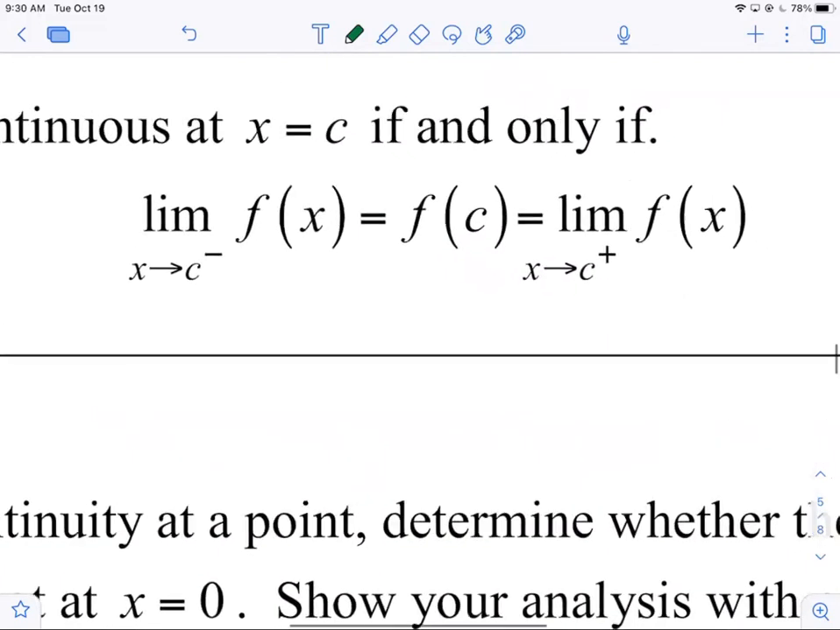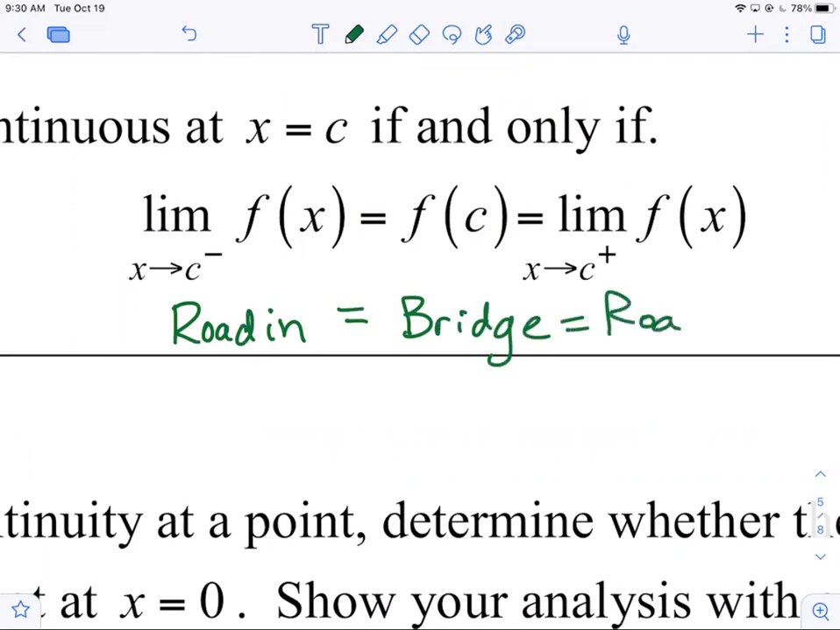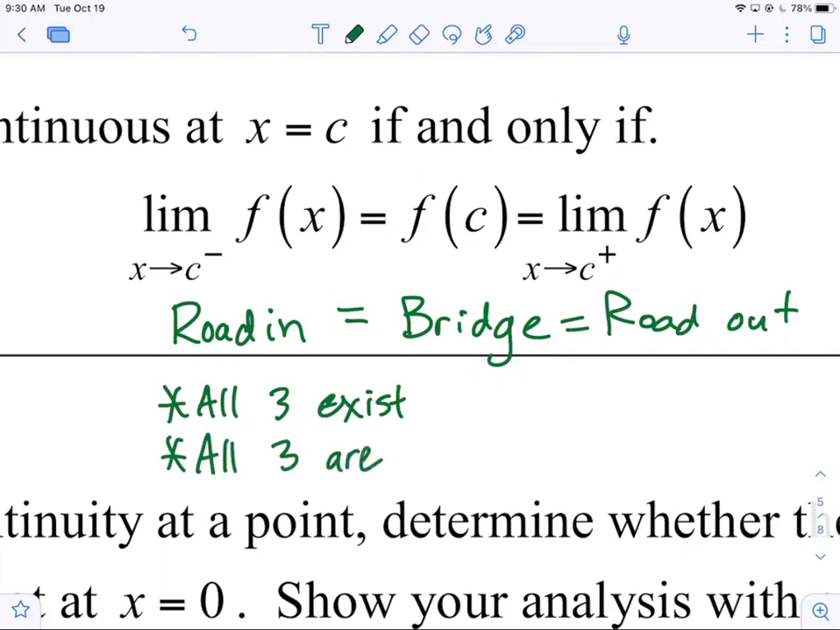So if you want to write underneath, you could say the road in equals the bridge, which equals the road going out. Okay, all 3 exist. Let's keep that number. All 3 exist. And all 3 are the same. We'll put the same y value. It's real intuitive, right? You're trying to cross safely.